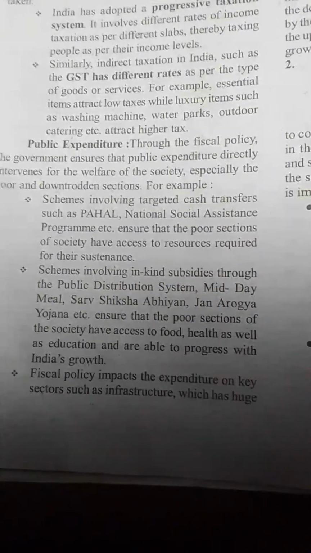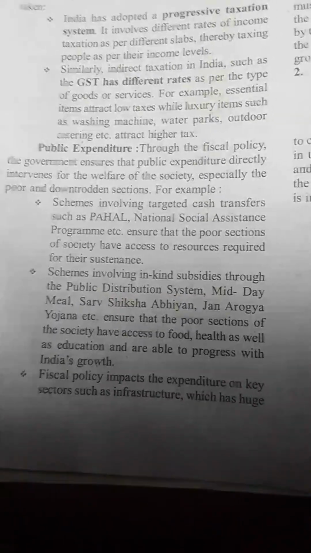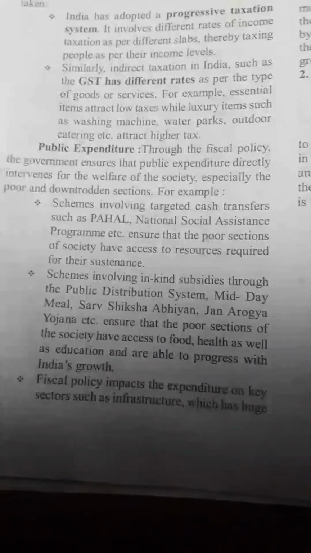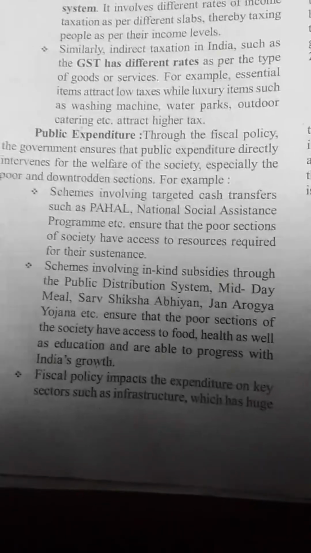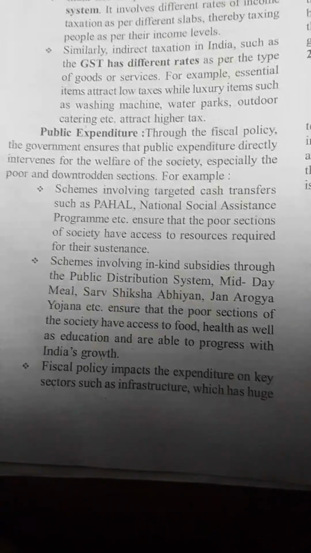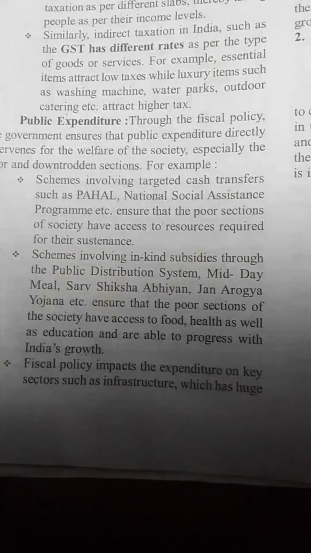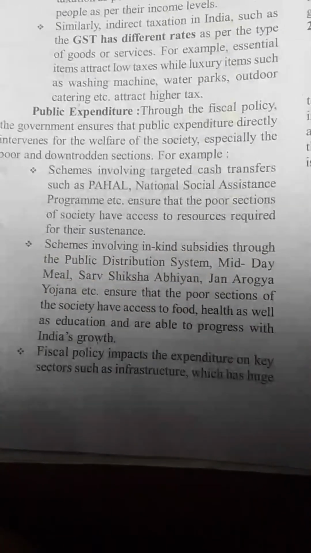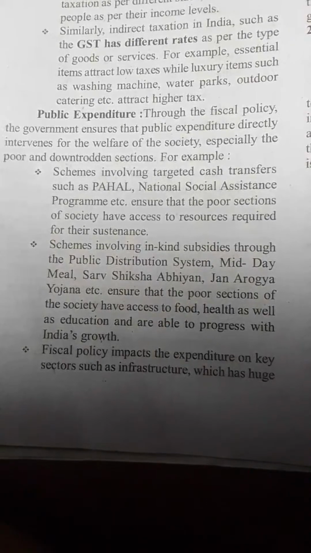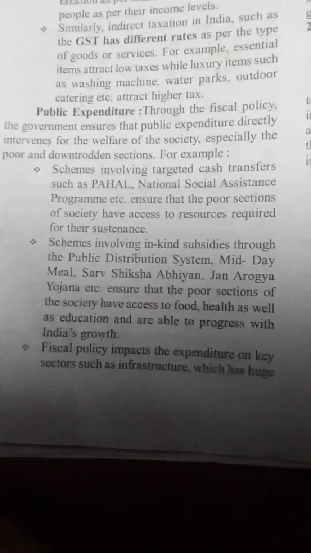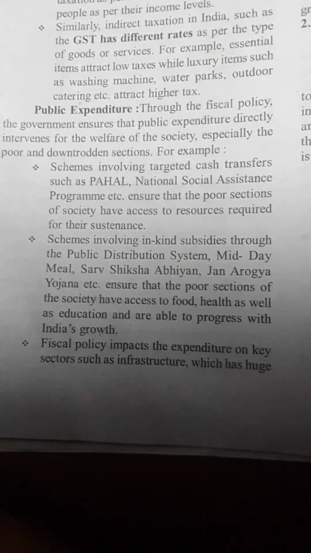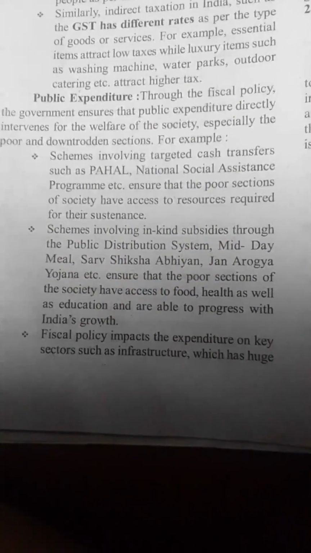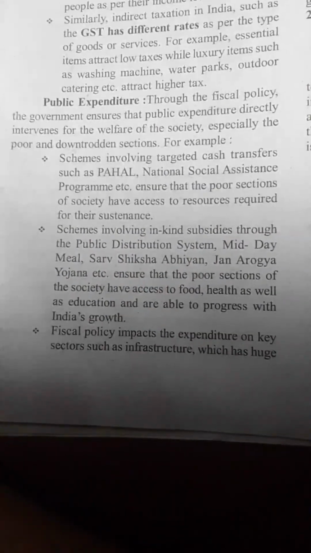Public expenditure. Through fiscal policy, the government ensures that public expenditure directly intervenes for the welfare of society, especially the poor and downtrodden sections. For example, schemes involving targeted cash transfers such as PAHAR and the National Social Assistance Program ensure that poor sections of society have access to resources required for their sustenance.